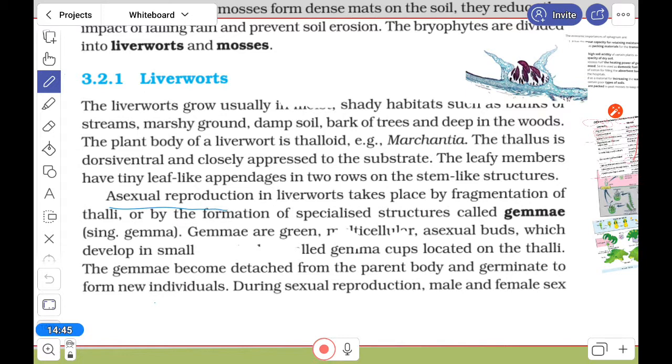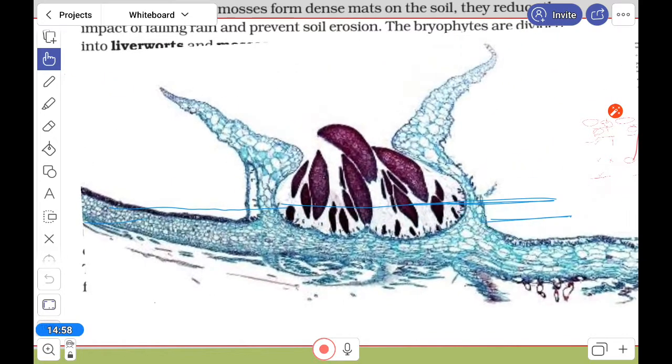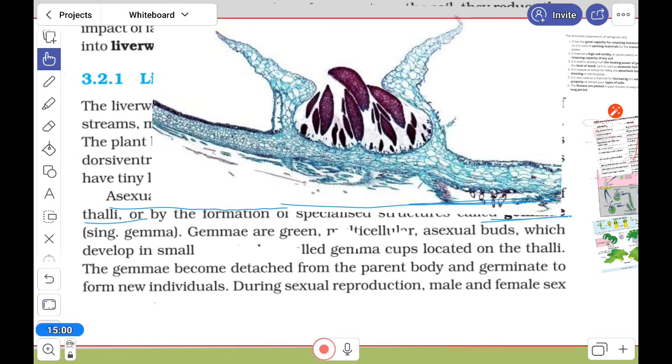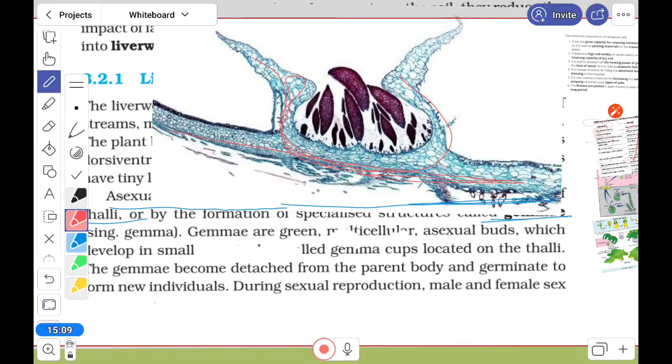Asexual reproduction in liverwort is by fragmentation of the thalli, meaning the thallus-like structure, and also by the gemma cup. Here I have a diagram of it. You can see the gemma cup on the thallus, a cup-like structure over it, where the gemmae are produced, and in that way they reproduce asexually.